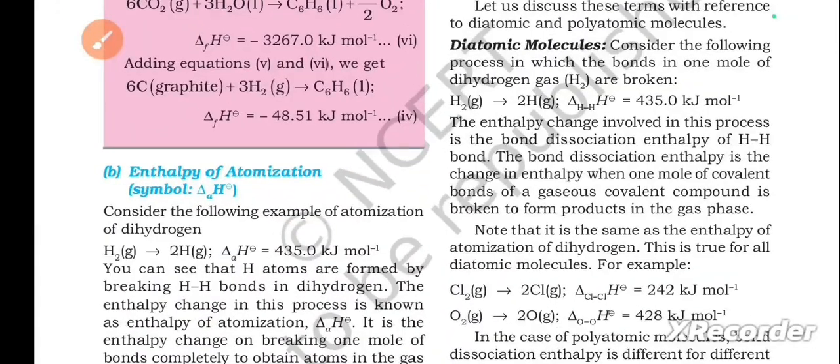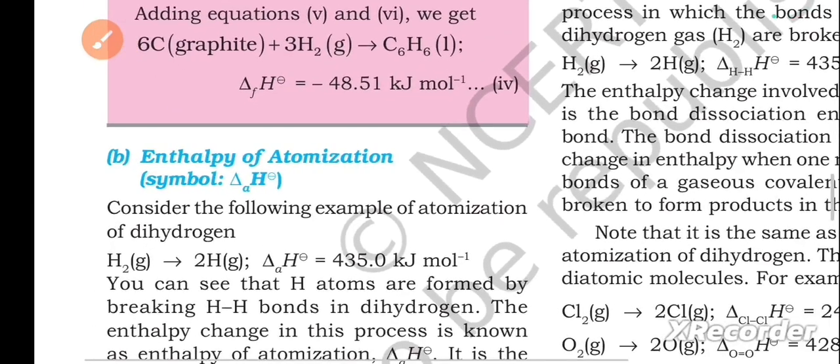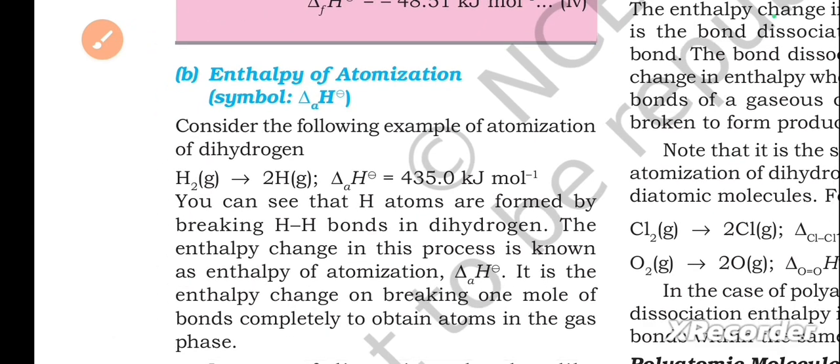Next, enthalpy of atomization. Here they have given the symbols for each one, you can check it. Consider the following example of atomization of dihydrogen. H2 gives 2H, ΔaH equals 435 kilojoules per mole. You can see that H atoms are formed by breaking H-H bonds in dihydrogen. The enthalpy change in this process is known as enthalpy of atomization.